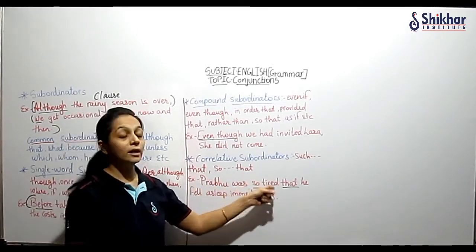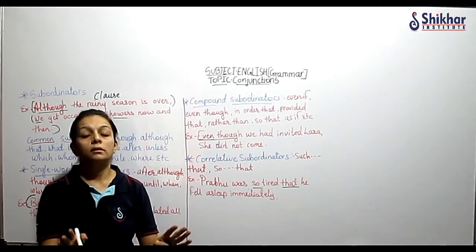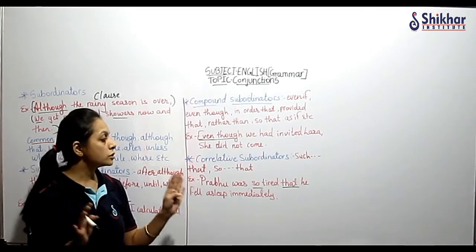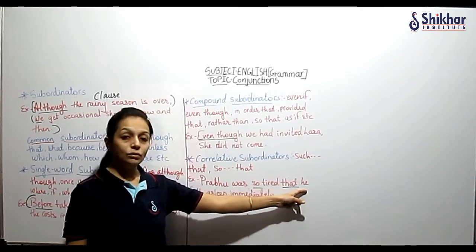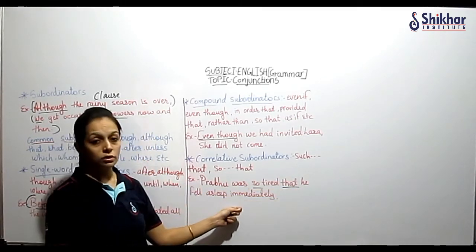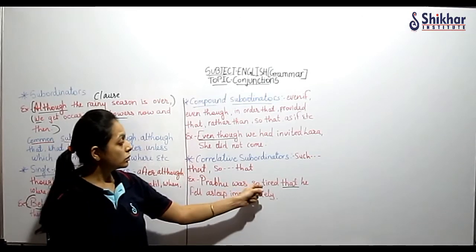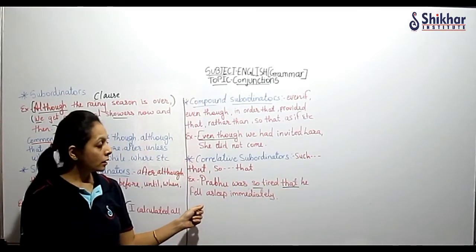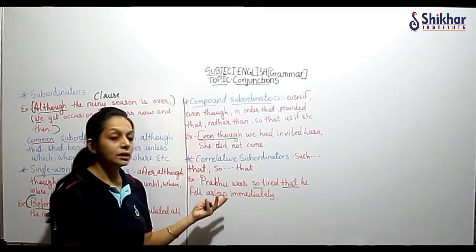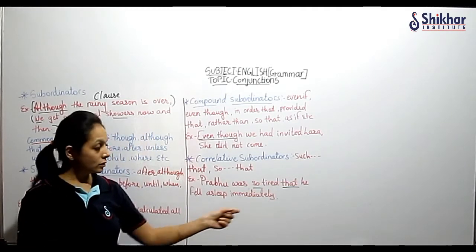Prabhu was so tired, that is the main sentence. Then the subordinate clause I have written: so tired that he fell asleep immediately. If I say only he fell asleep immediately, does it make sense?